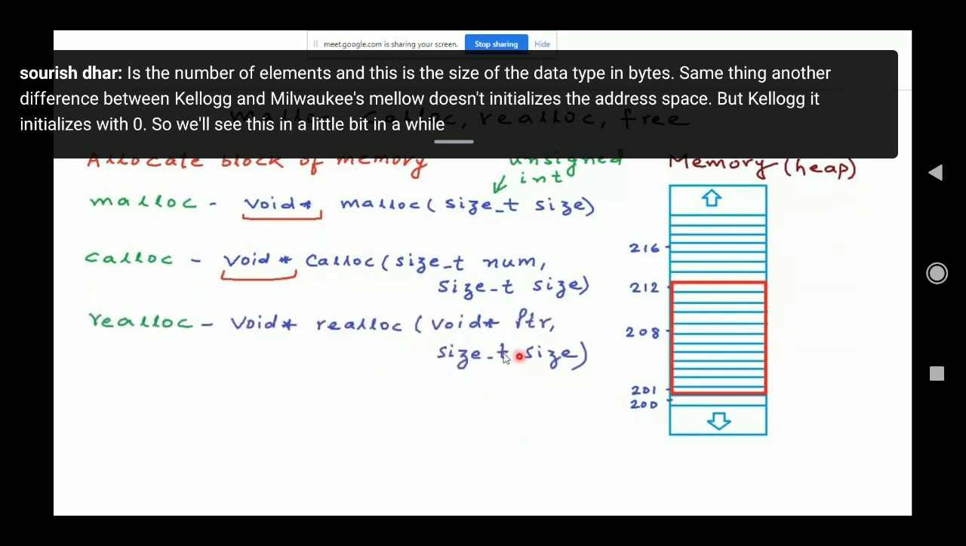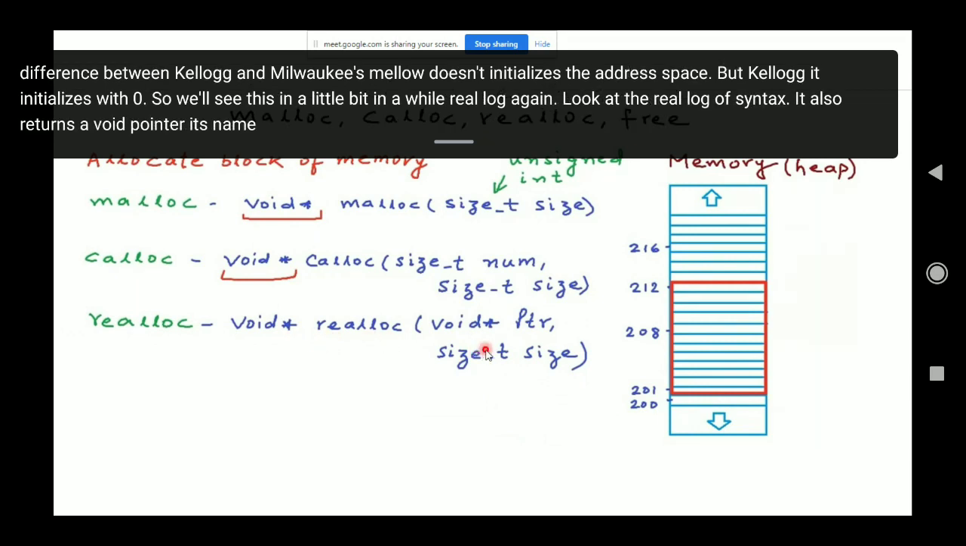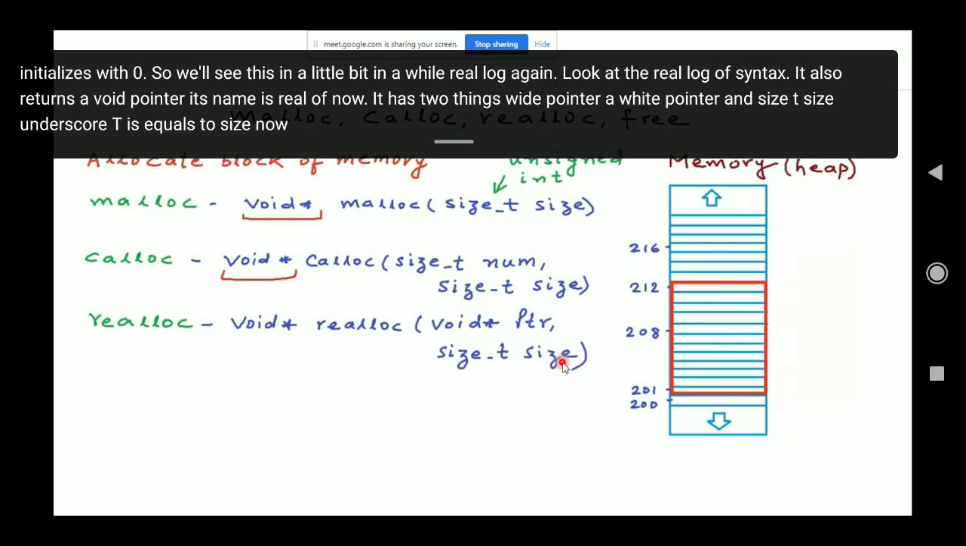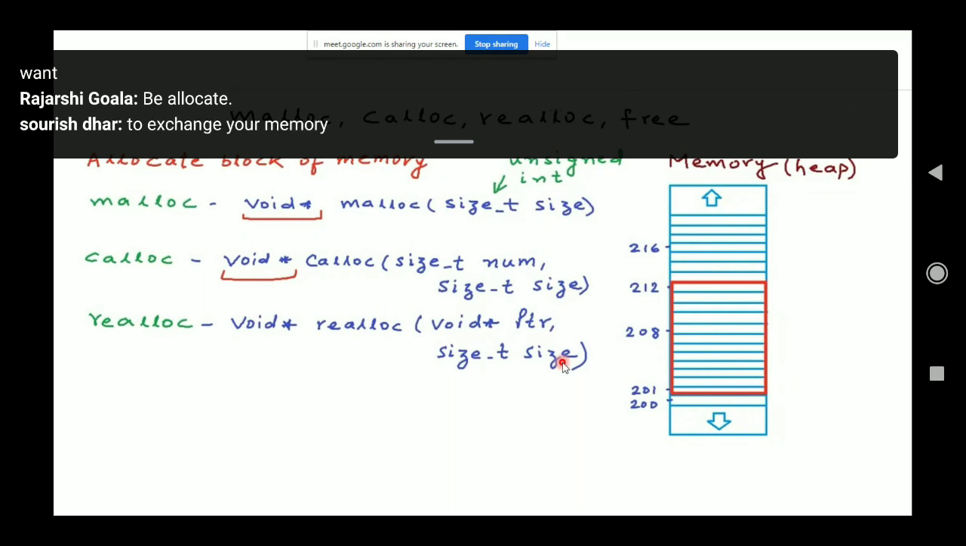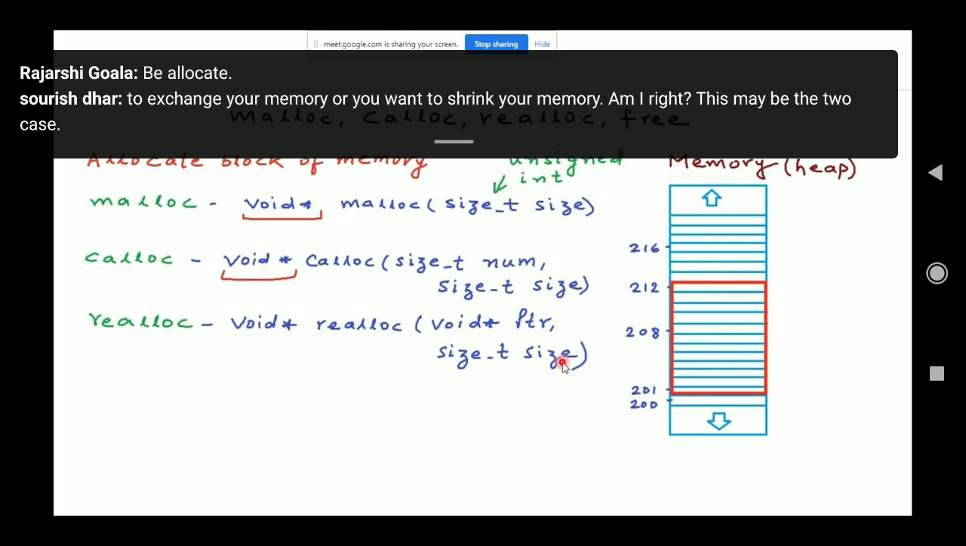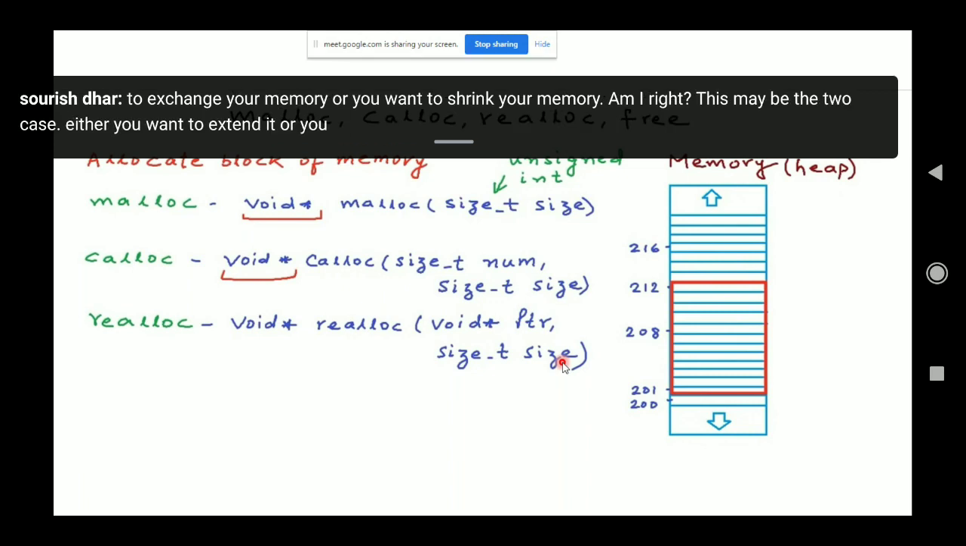Realloc, again, look at the realloc syntax. It also returns a void pointer. Its name is realloc. Now it has 2 things: a void pointer and size_t size. When you say realloc, what do you actually mean? You reallocate. So you either want to extend your memory or you want to shrink your memory. Am I right? These may be the 2 cases. Either you want to extend it or you want to shrink it.